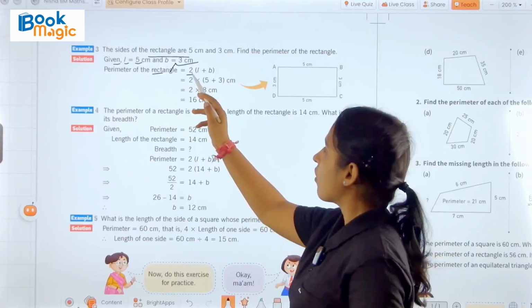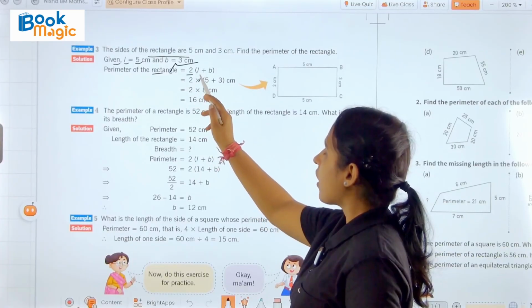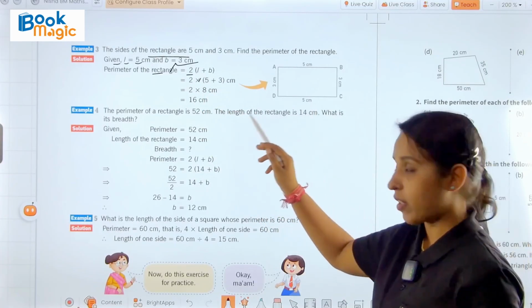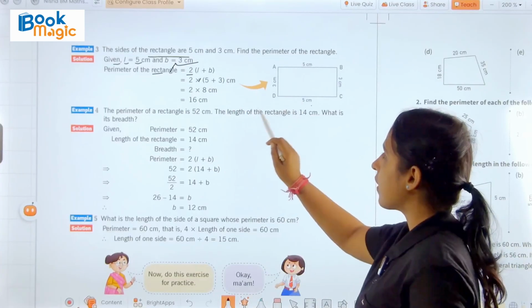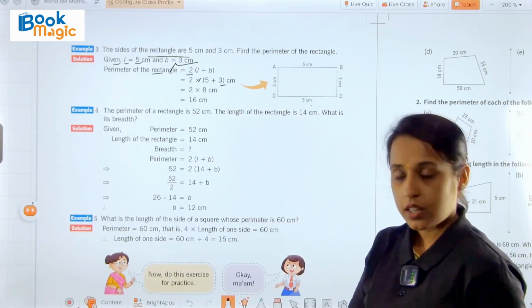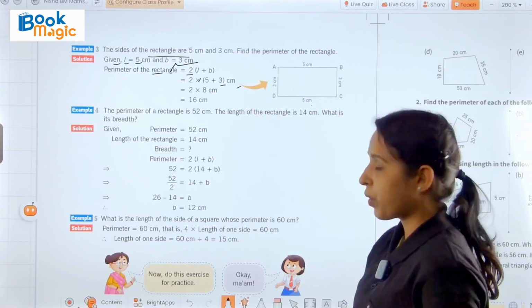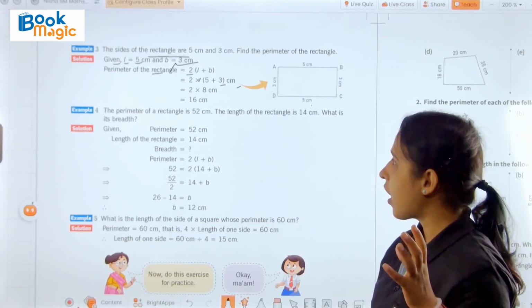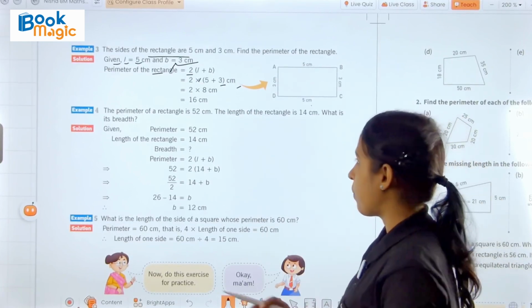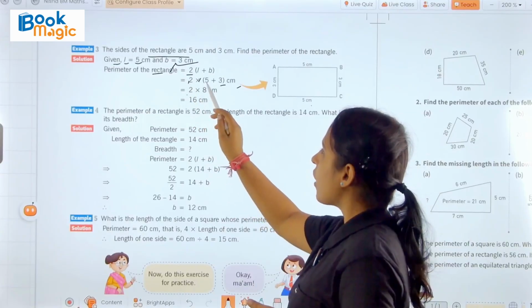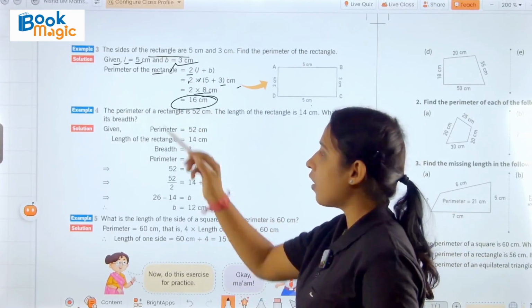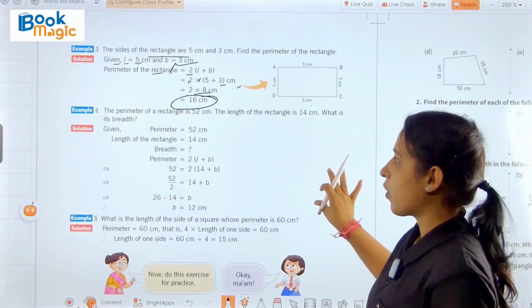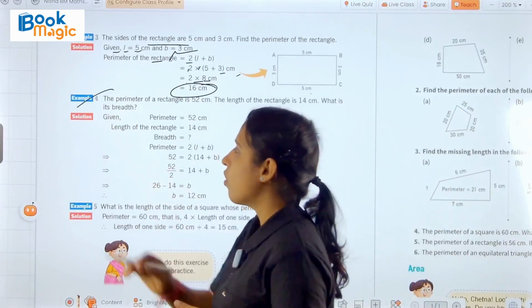So we write 2 into, and length is equal to 5 centimeter, so we put 5, then B is equal to 3 centimeter, so we write 3, in centimeter, because both quantities are in the same unit. So 5 and 3 is 8 centimeter, and after multiplying we get 16 centimeter. Now we have example number 4.